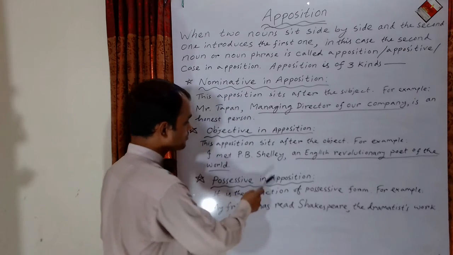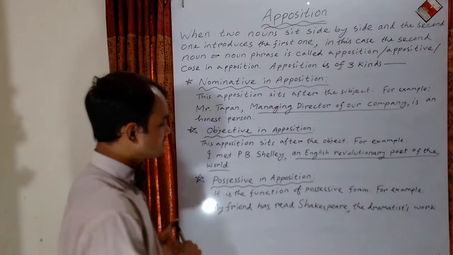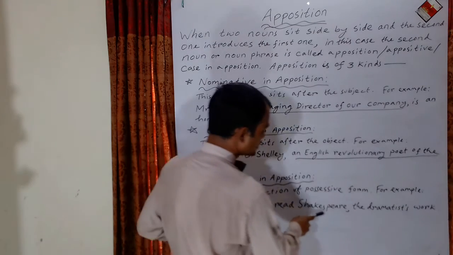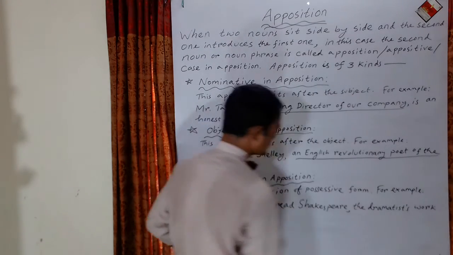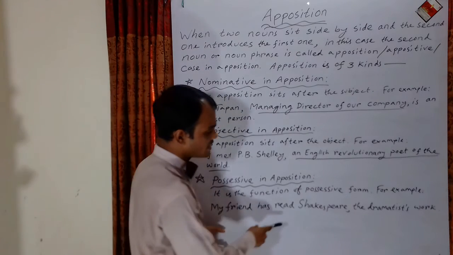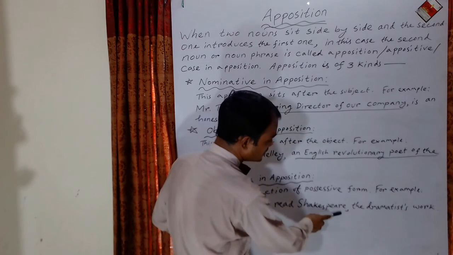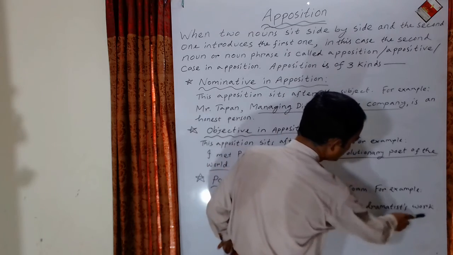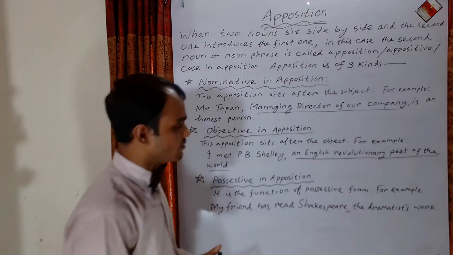Okay, the last one, possessive in apposition. It is the function of possessive form. For example, my friend has read Shakespeare, the dramatist's work. Dear students, if you look at the sentence carefully, you will find the two nouns Shakespeare, comma, the dramatist's work, another noun phrase.